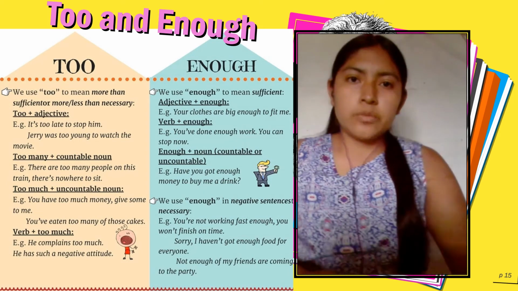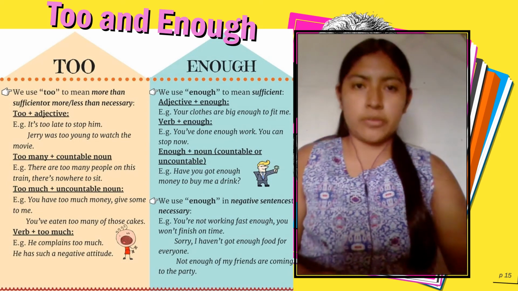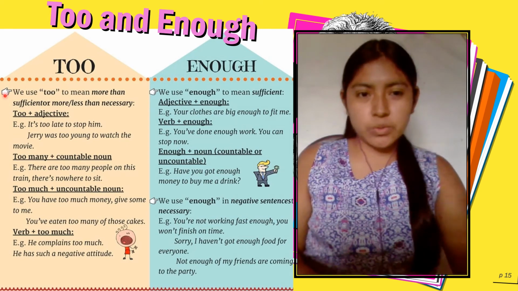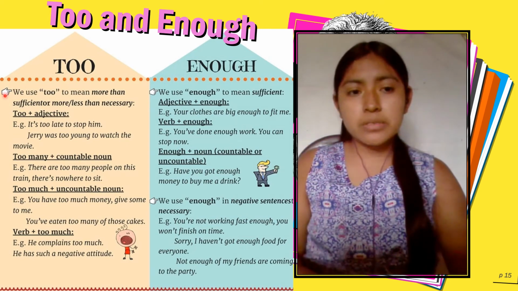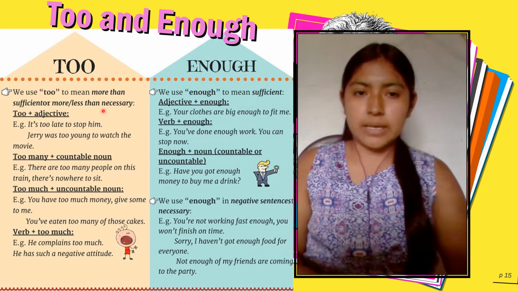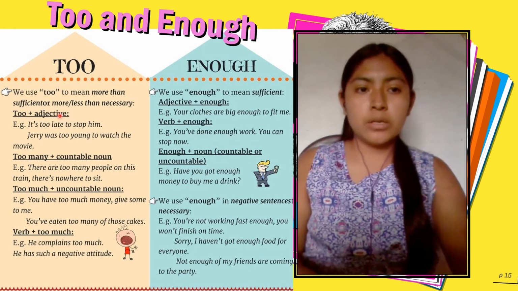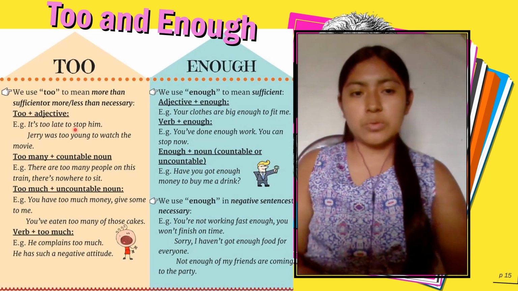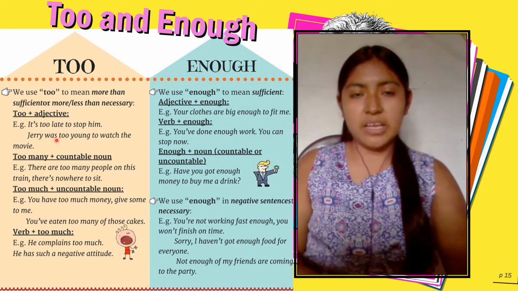The next topic is about too and enough. The word too is used to mean more than necessary, or less than necessary. Too plus adjective: it's too late to stop him.